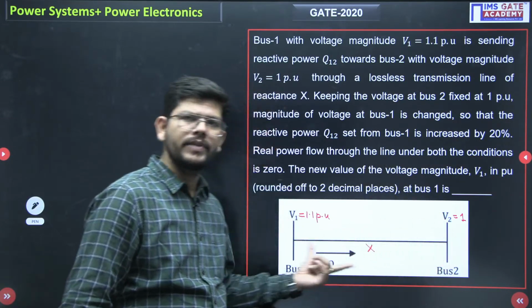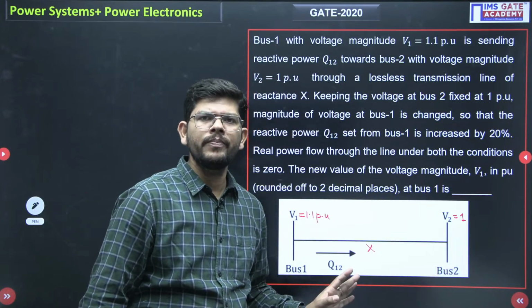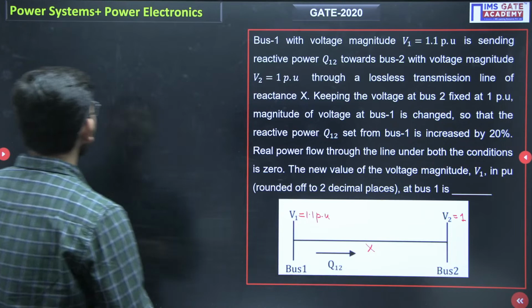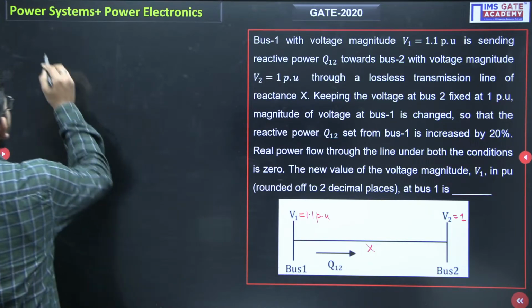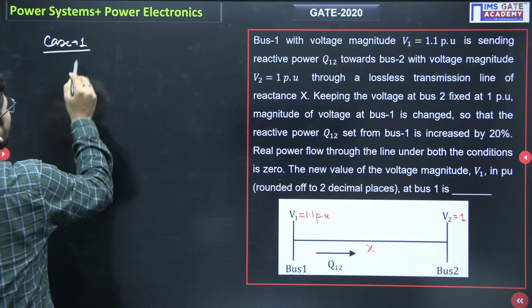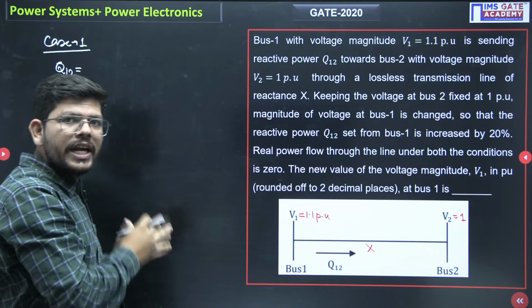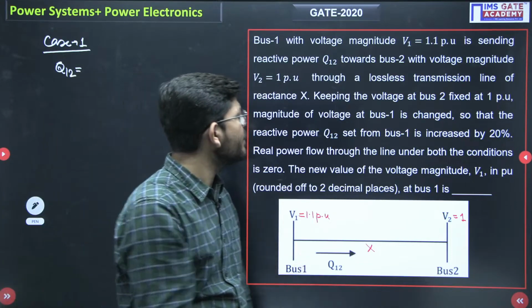So this is the case 1 that we have. In case 1, why don't we first find what is the Q12? So let's find Q12 in case 1. Now in this case 1, what will be the Q12? The reactive power transferred from the generating unit to the receiving unit.